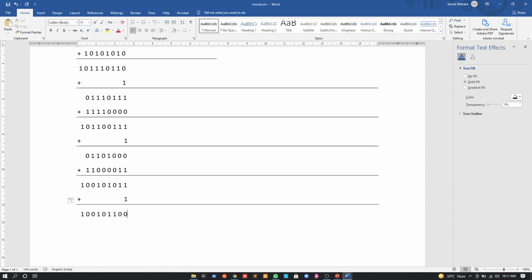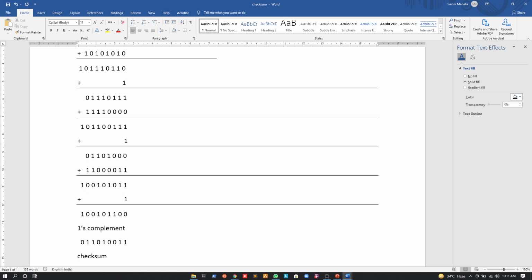Okay, is it clear till this? Yes, sir. Okay. Now at the center side, what is this? This is actually the result of the addition, right? Now what do we do next? We will do the ones complement of this number. So it will be 0, 0, 1, 1, 0, 1, sorry, let me check. So 0, 1, 1, 0, 1. Okay, then it's a 0, a 0, a 1, a 1, right? Can you confirm whether I have done it correctly or not? Yes, sir. Okay. Now what do we call this? We call this number the checksum.